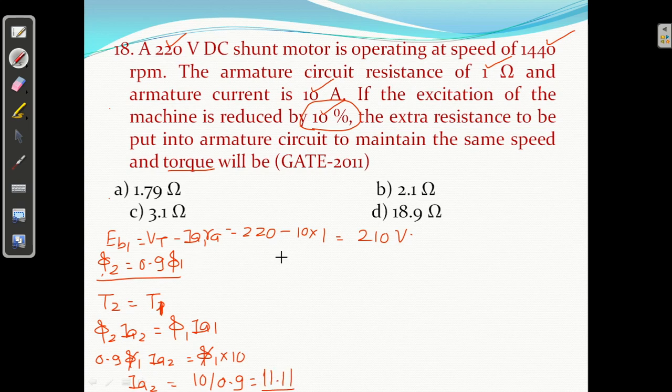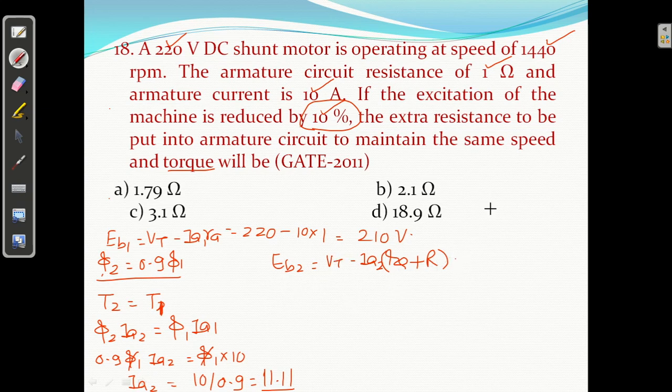So you can calculate EB2 also. EB2 equal to VT minus IA2 into RA plus R. We have to insert R. EB2 is not known, so we will use this formula later on.